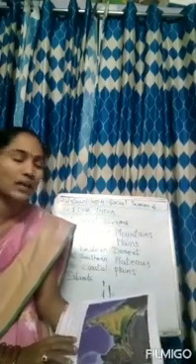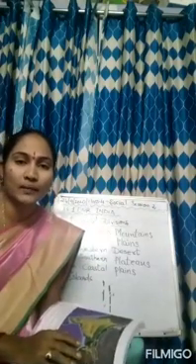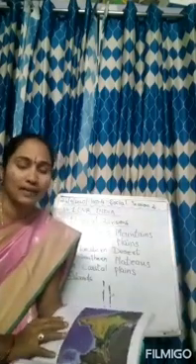Next, the Indian desert is also known as the Thar Desert. The Indian desert is called the Thar Desert. This is the northwest part of India. This region receives very little rainfall and it is dry. The Thar Desert always receives less rainfall and that is the reason it is very dry.